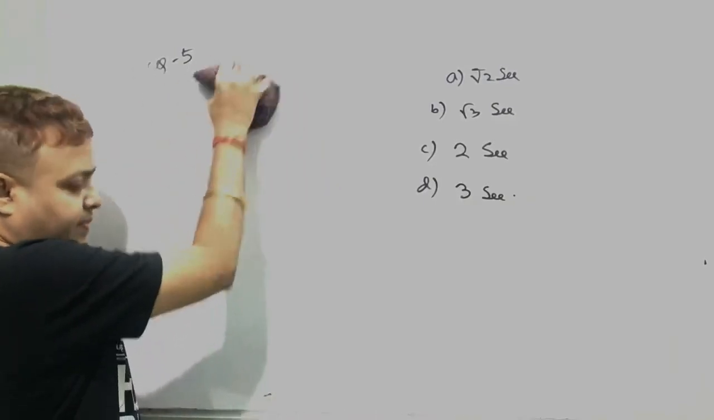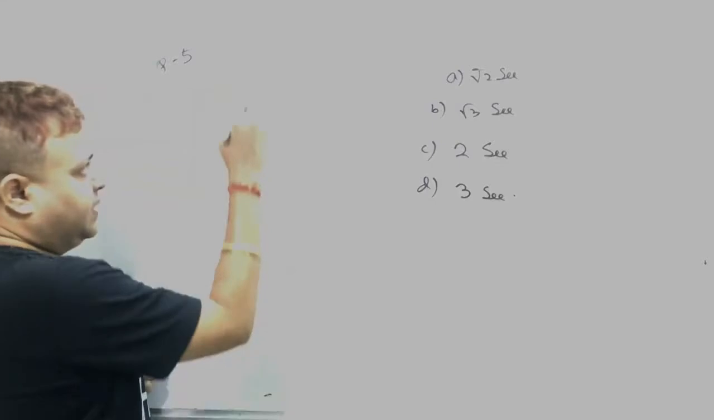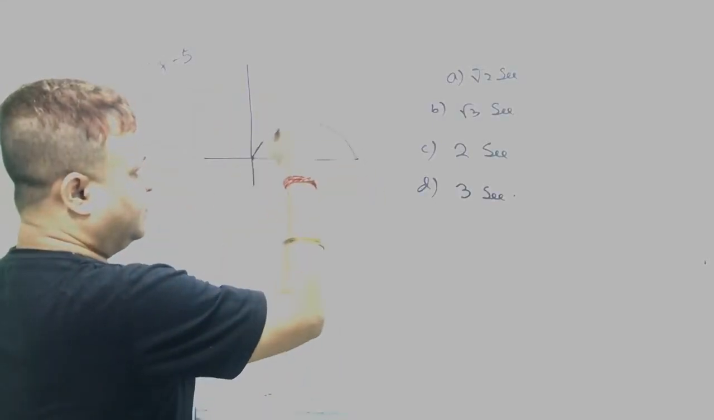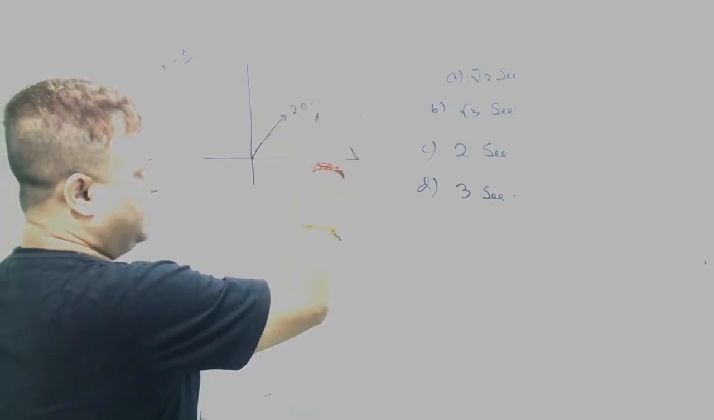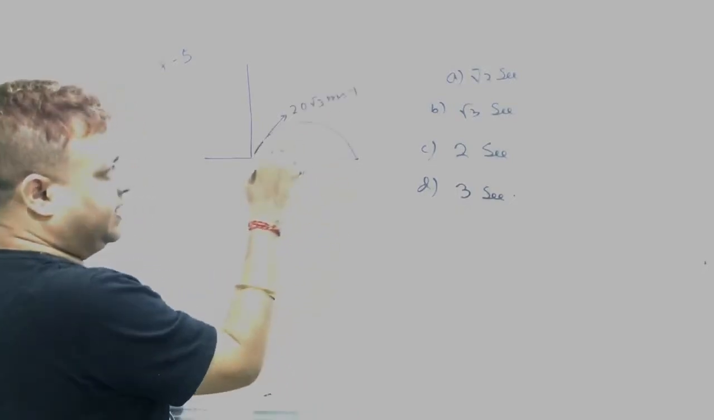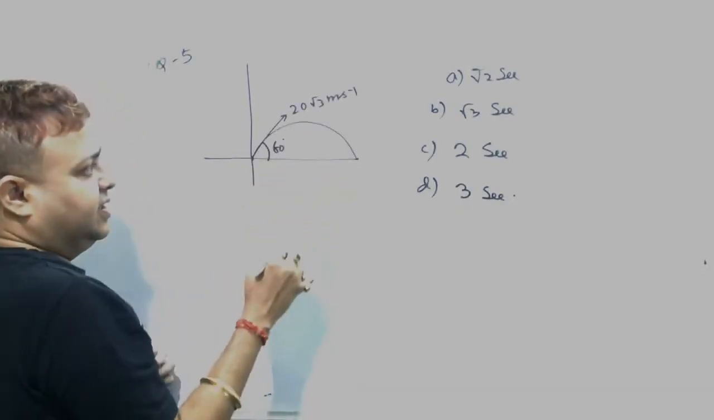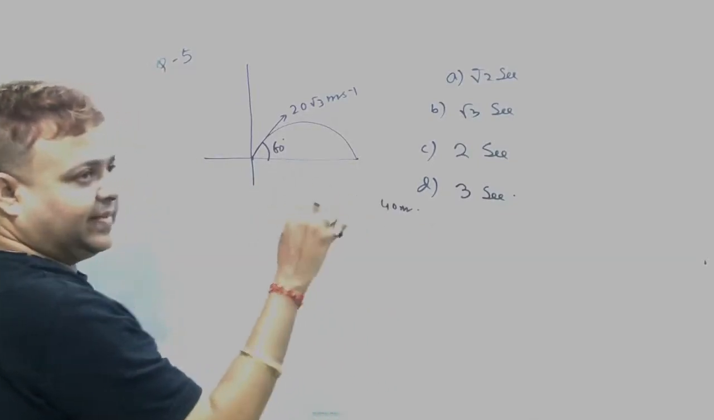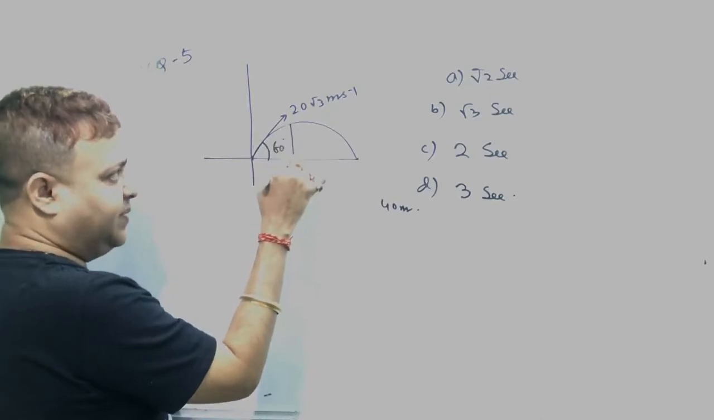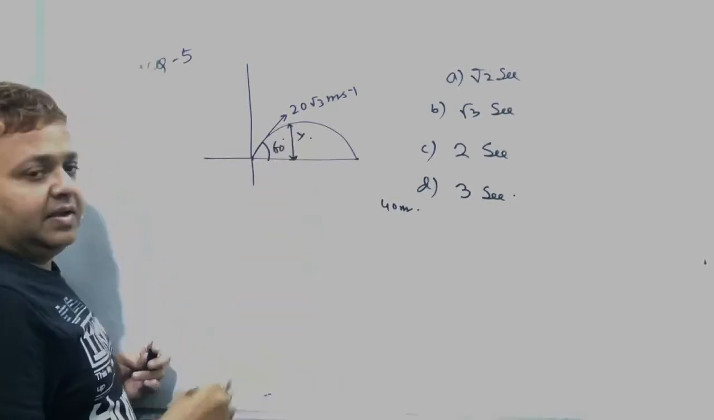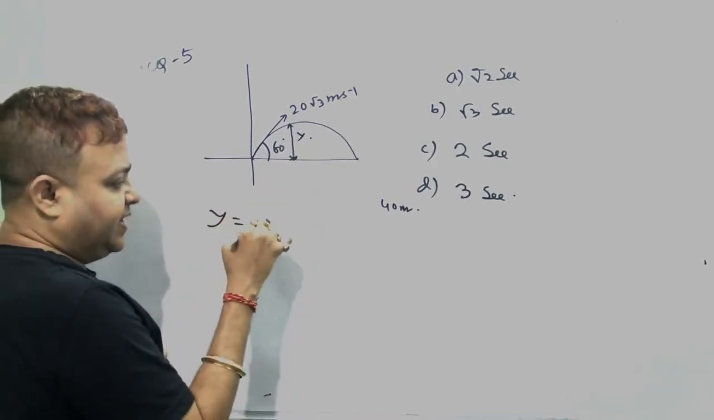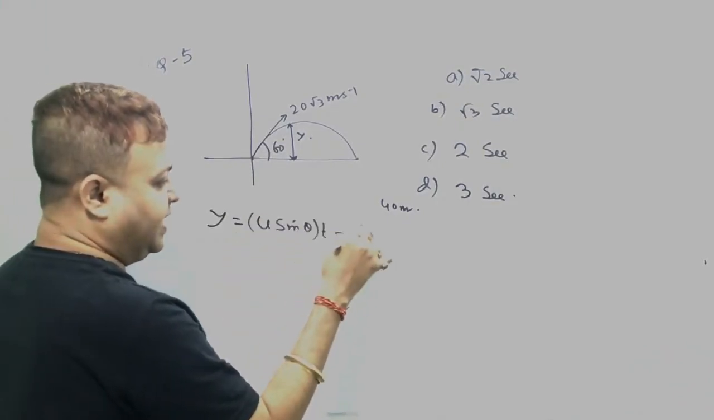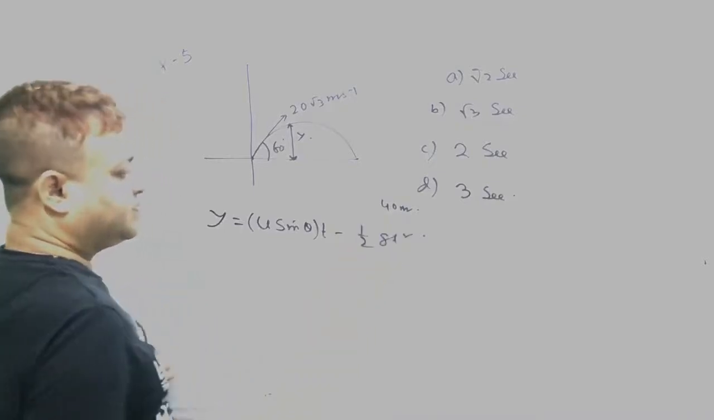Then it is projected with the speed of 23 meter per second at an angle of 60 degree. The ball will be at a height of 40 meter from the ground. This is not the maximum height. This is the height at any time interval. So height at any time interval equals u sine theta into t minus half g t square.